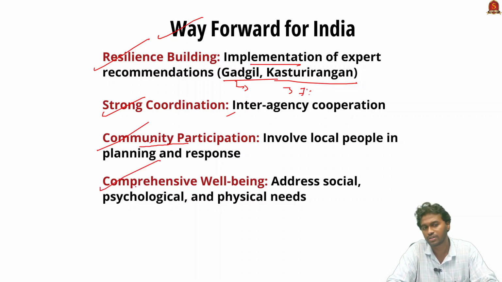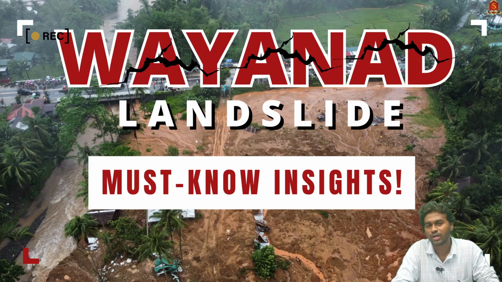And the last thing we have to understand is comprehensive well-being. That is, disaster management should address the social, psychological, and physical needs of the affected people. With this, we are concluding our discussion on the topic of landslides in the context of Wayanad.